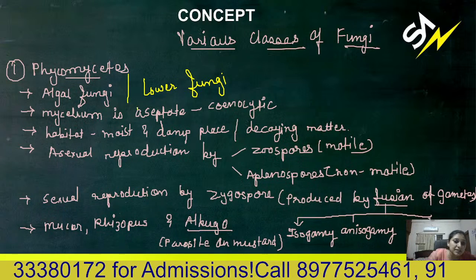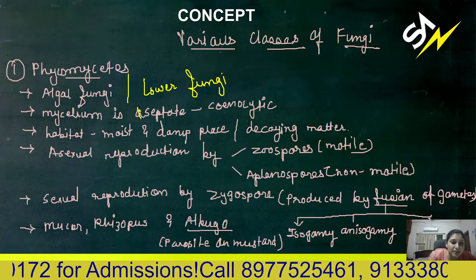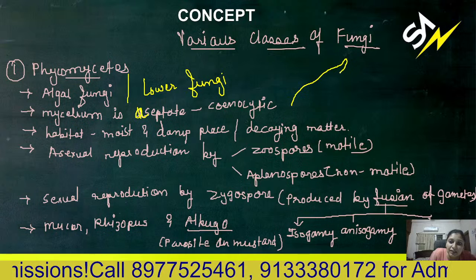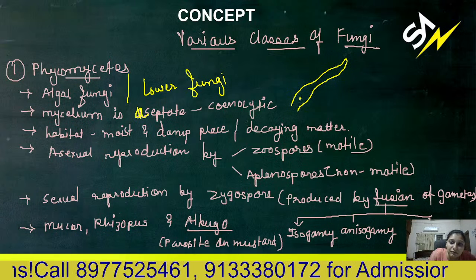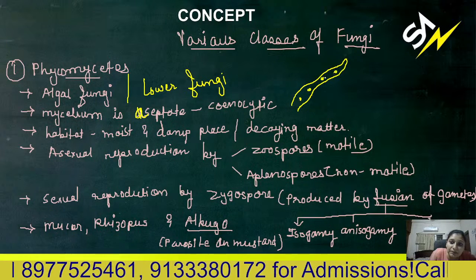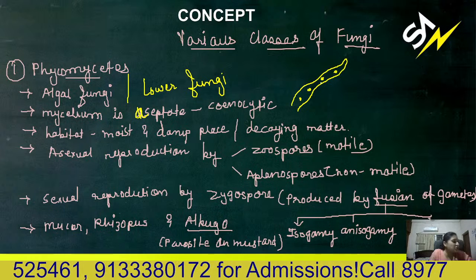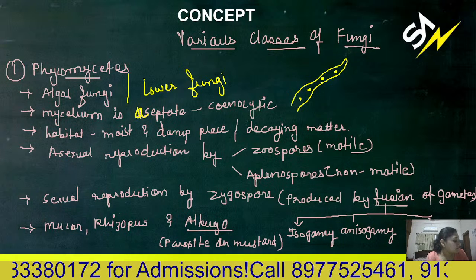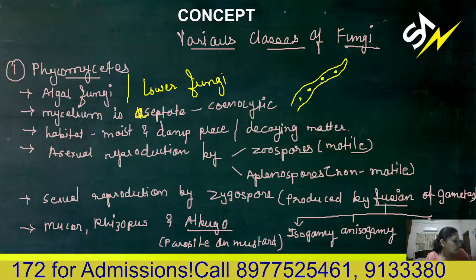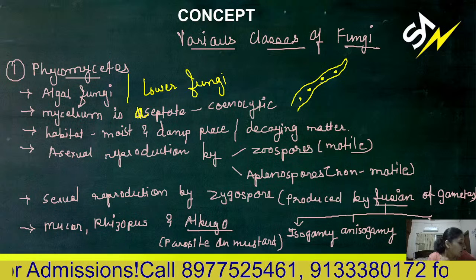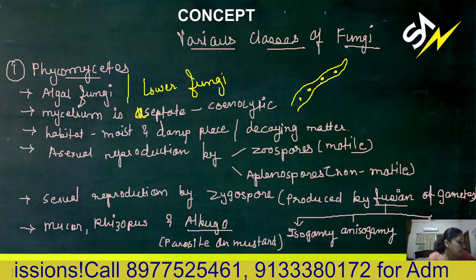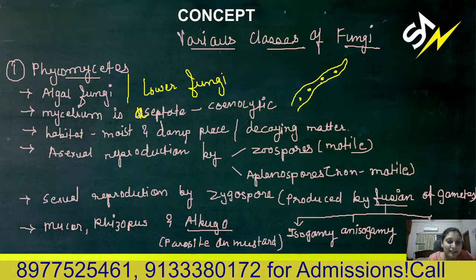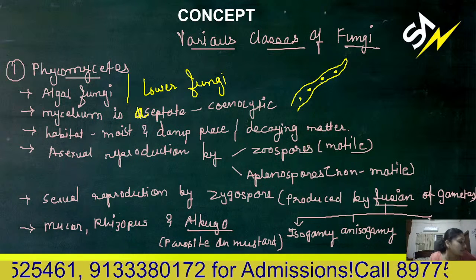Then mycelium is accepted here, and the coenocytic phase is there. That means what we have discussed, the multinucleated stage. Septum, that means partition, is not there. That's why this type of multinucleated stage is known as the coenocytic phase.